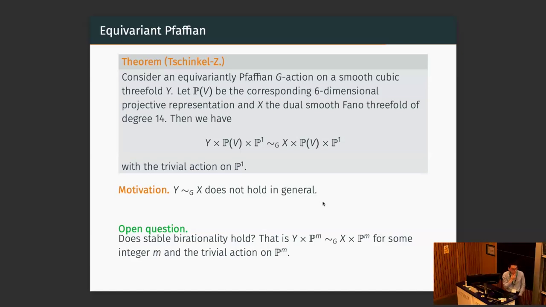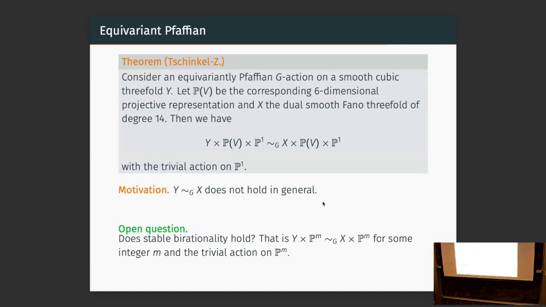Can I ask a question? Do you know if you need the P1? Yes, P1. So in our result we need the P1 because that comes from the no-name lemma. But without P1, I'm not sure if that holds. But we can have Y times P^m, so this holds, but with non-trivial action on P^m. It's basically the same construction, but we don't know about stable birationality. Okay.